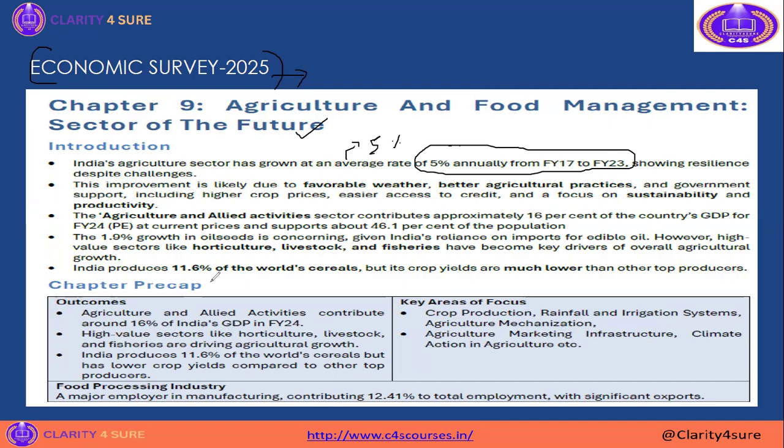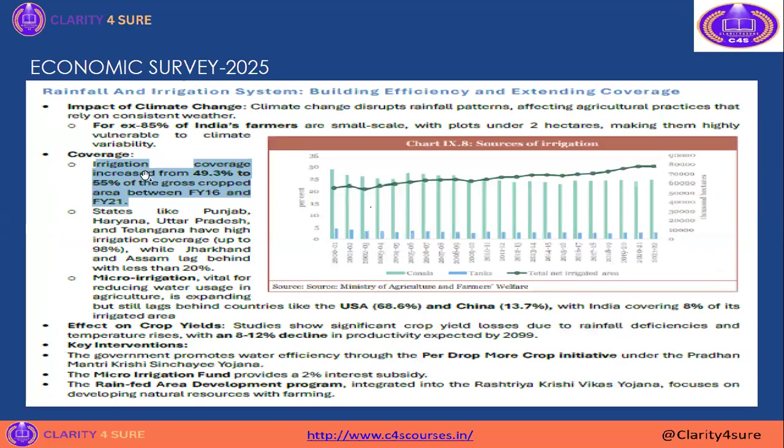See, India produced approximately 12 percent of world cereals, but crop yields are much lower than other top producers. Like this, the topic has covered agriculture and food management holistically, 360 degrees. Then this topic talks about rainfall and irrigation. Here it's given that irrigation coverage has increased from 49 percent to 50 percent. Like this, they will directly ask statement-based questions.